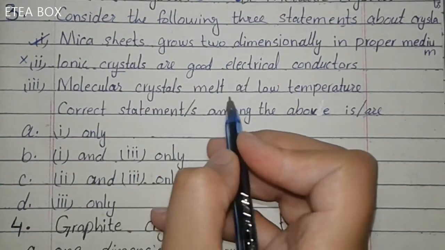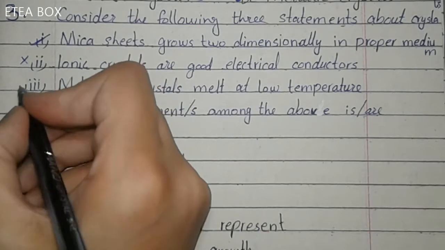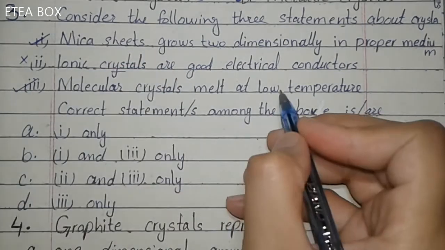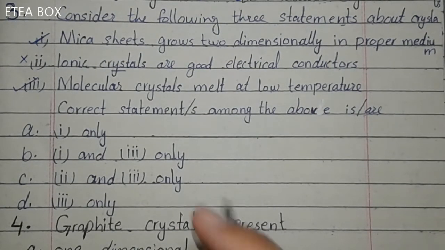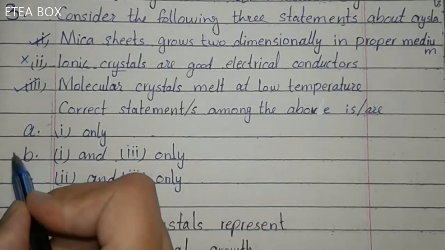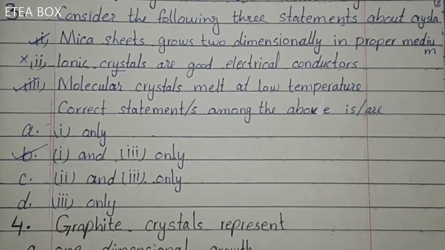Number 3, molecular crystal made at low temperature. This one is also correct. Molecular crystals have low melting and boiling point, okay, so it melts at low temperature. Now look at the option A, B and C. So option B is correct. 1 and 3 are correct, okay.